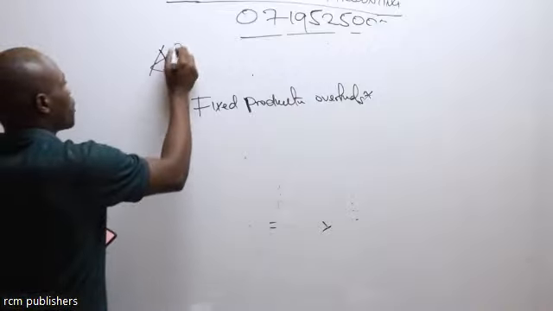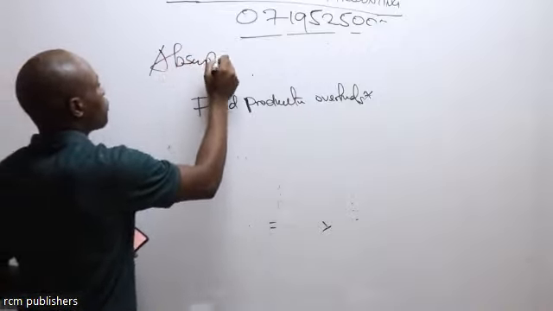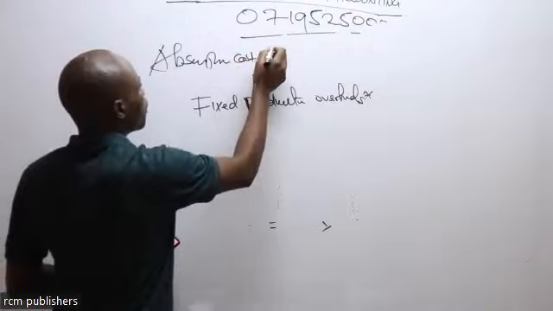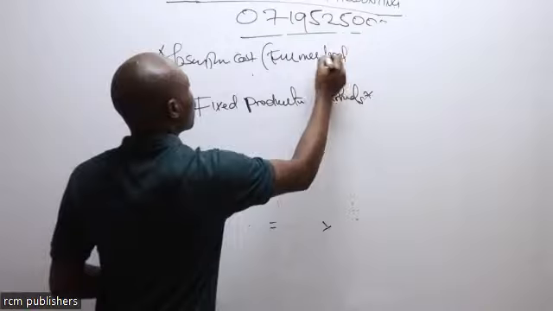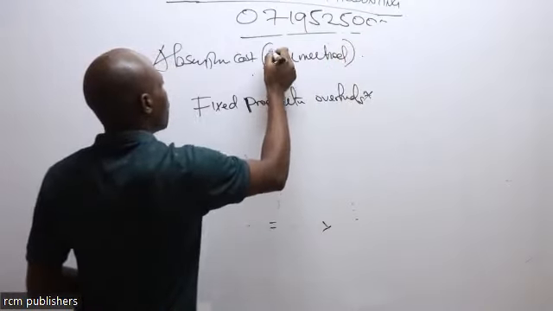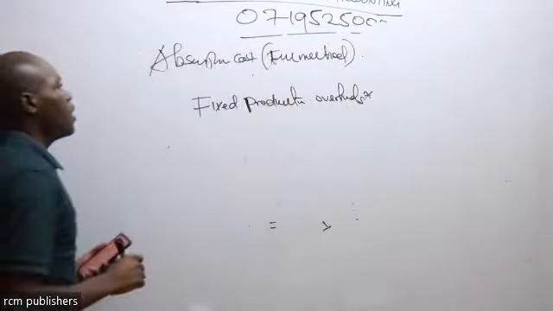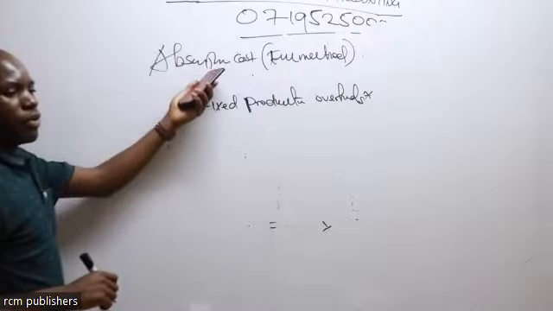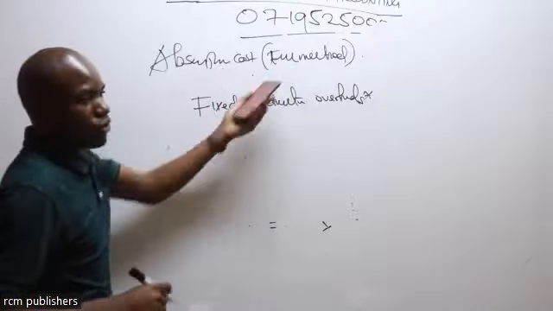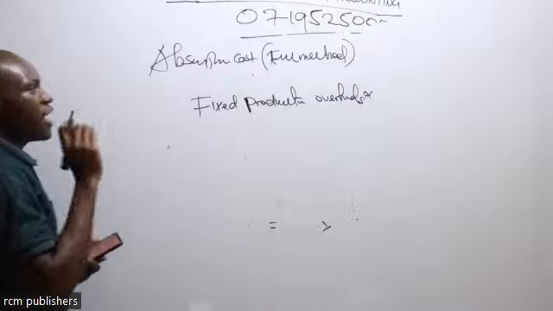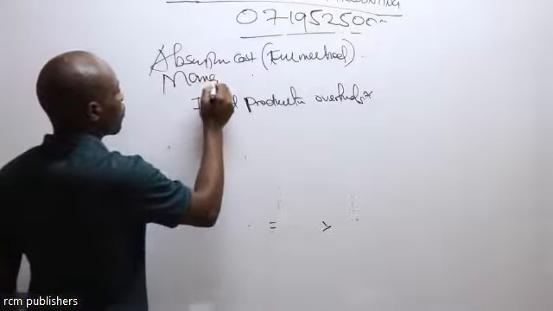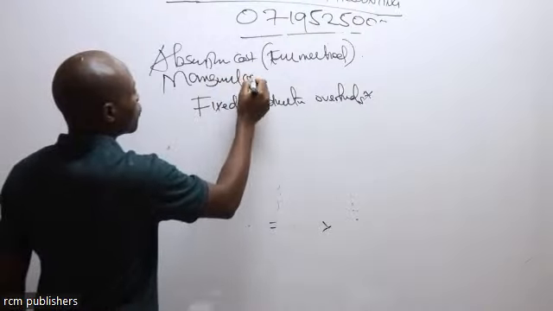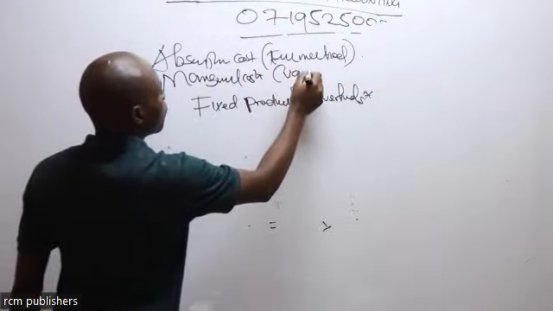So absorption costing, also called the full costing method. I want us to take note of these other names that I'm giving you, because in exams, the examiner may not be using the one you are used to. They bring in the other one. So you will find that I'm very keen on giving you the other names. Then we have marginal costing, which we call the variable costing system.